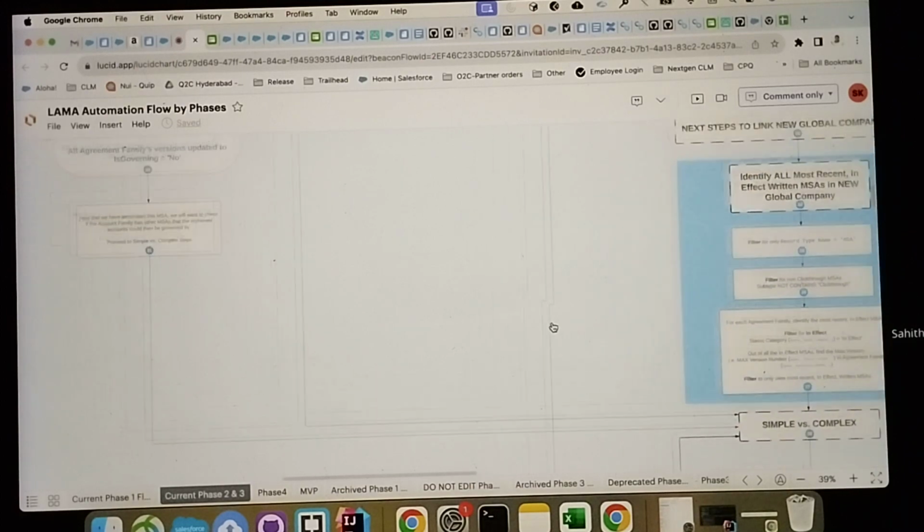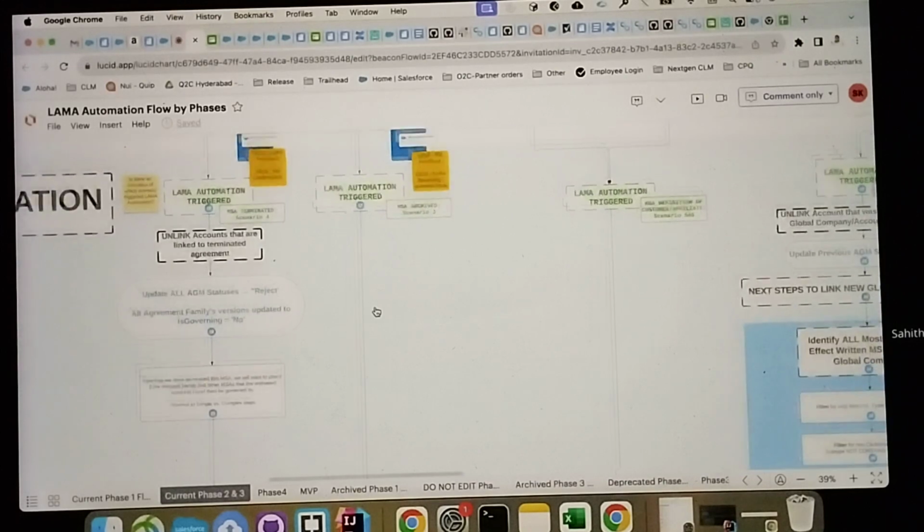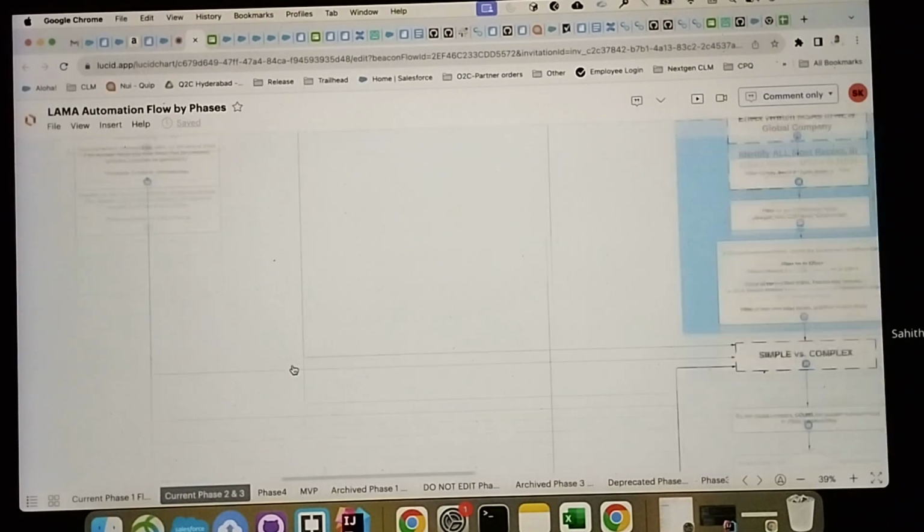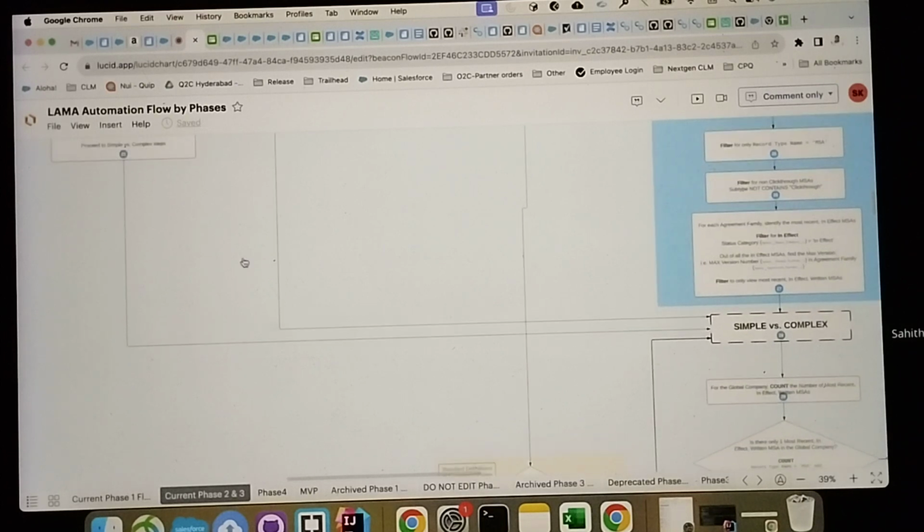Again, it will evaluate for simple or complex case. For example, earlier it had 2 agreements and one is rejected, and maybe the second AGM was earlier a complex case, but now once one of the agreements is terminated, the other agreement is eligible to be the governing agreement.